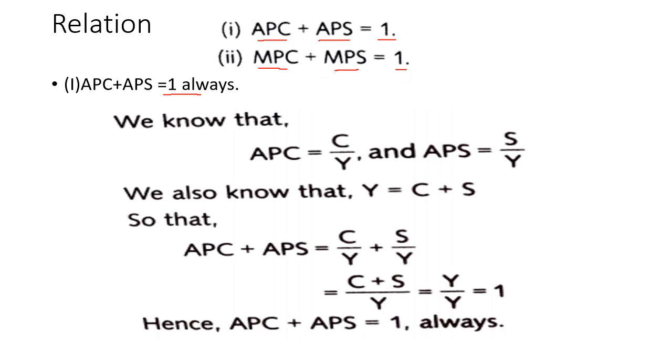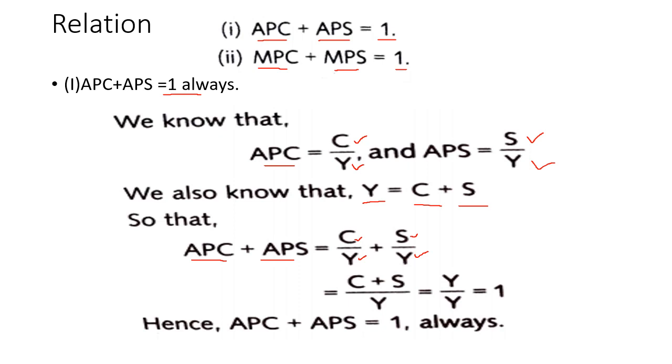How? See, we know that APC is equal to the ratio between consumption and income, and APS is equal to the ratio between saving and income. We also know that income is equal to consumption plus saving. So when we add APC and APS, we get consumption over income plus saving over income.